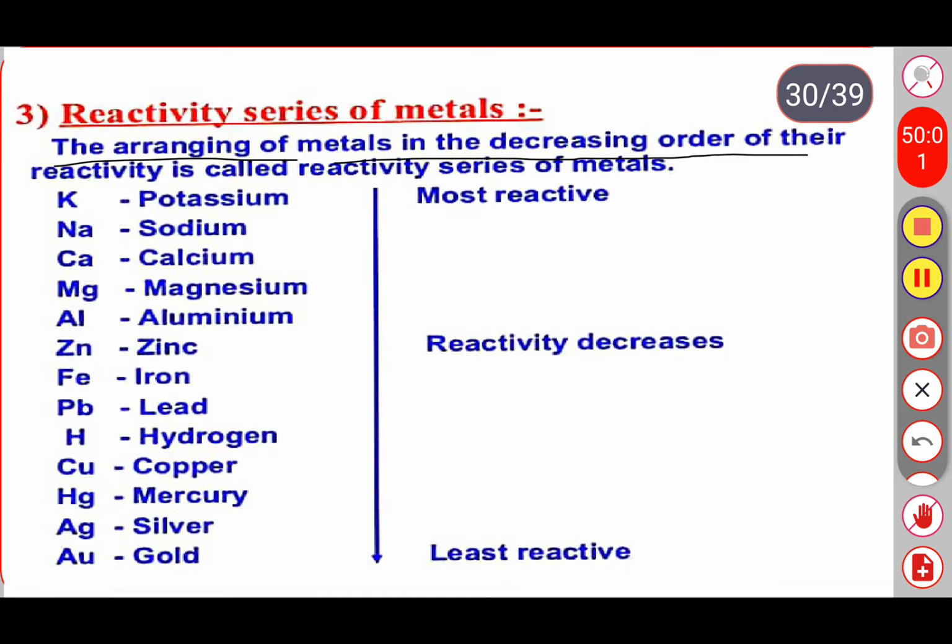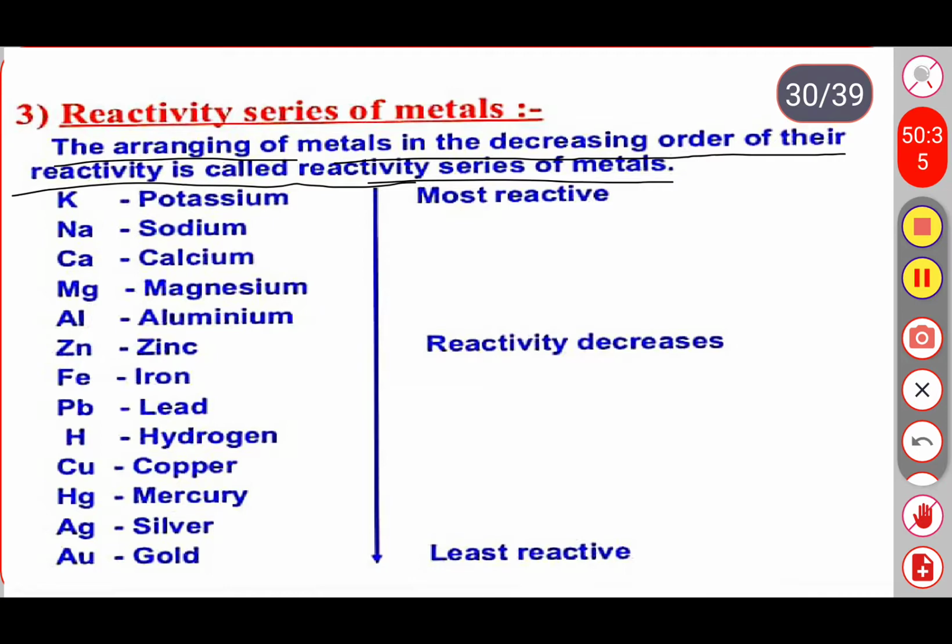These metals are arranged in the decreasing order of their reactivity with oxygen, water or acids. How the metals will react with the acids, water and air, on the basis of that, we are arranging these metals in the decreasing order of their reactivity, and this type of arrangement is called a reactivity series of metals.